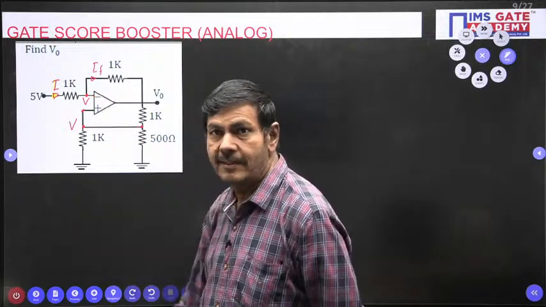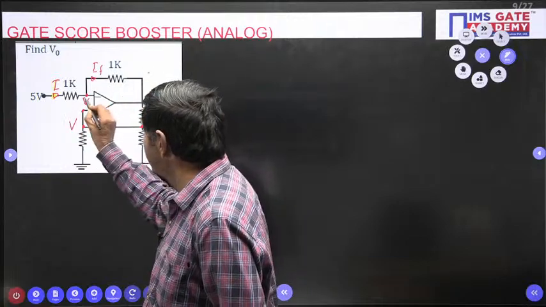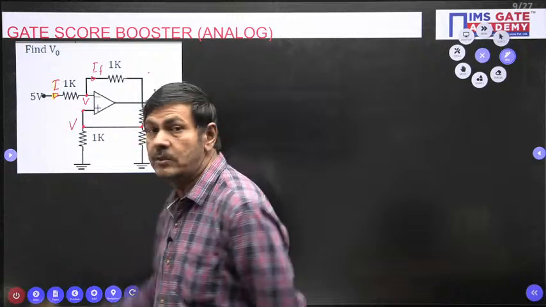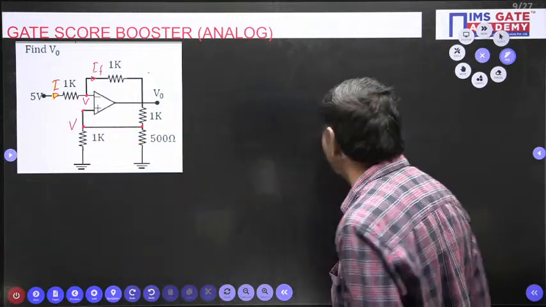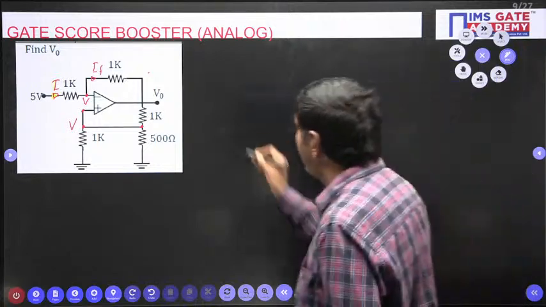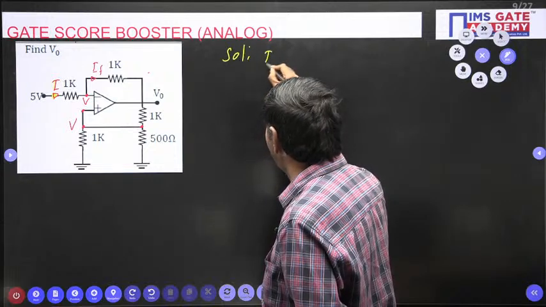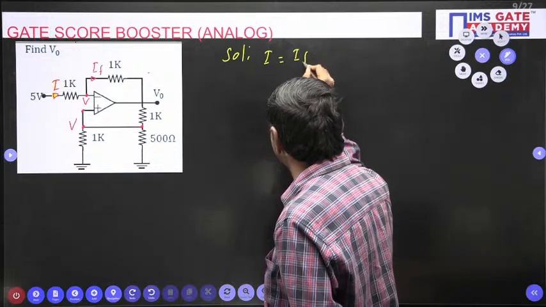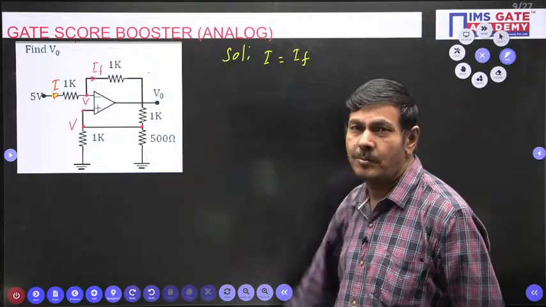That is why I equal to IF is possible. It doesn't flow any current through the negative terminal. I and IF are the same, I said. Otherwise directly nodal analysis is applicable, no problem.